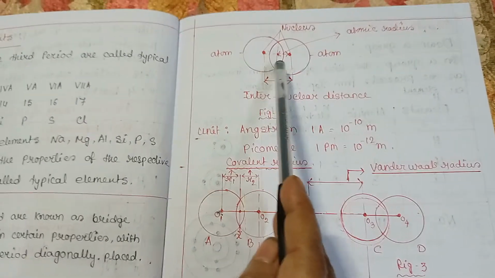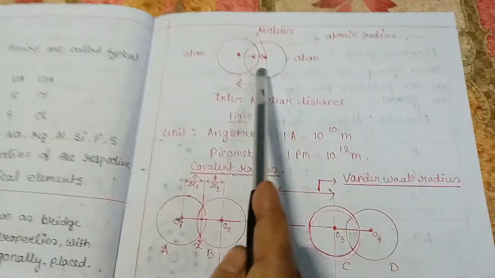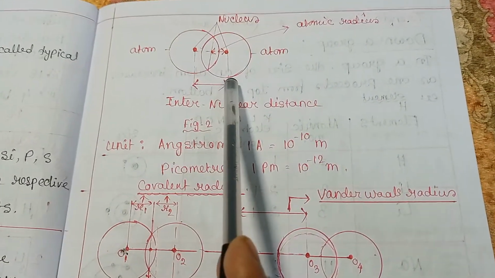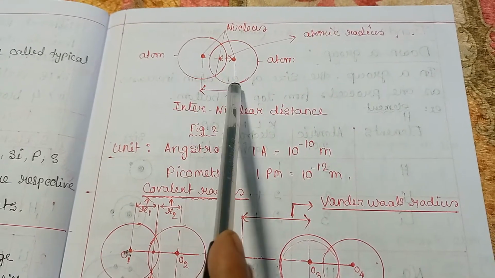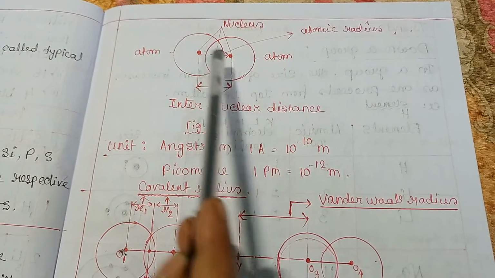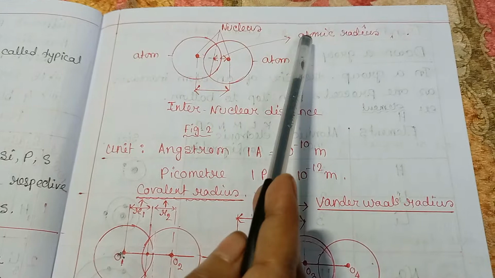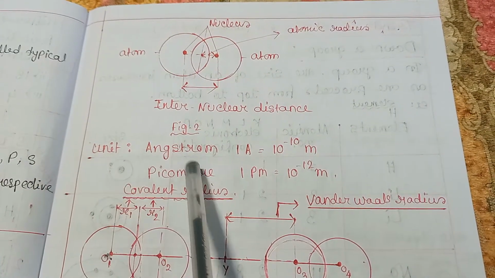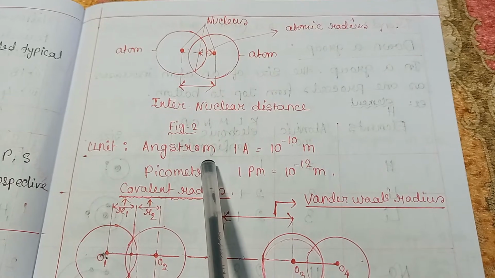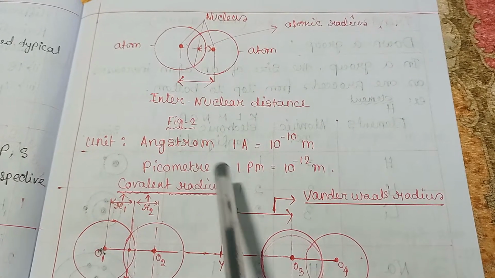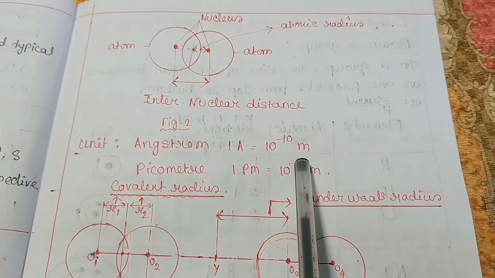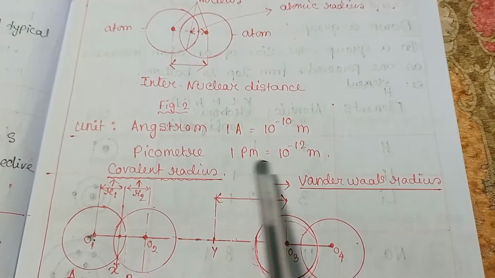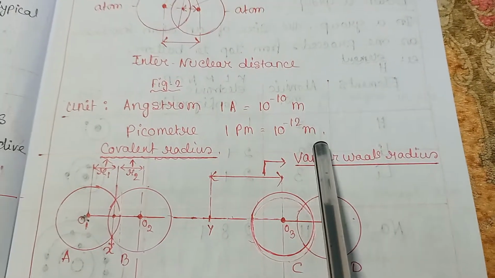Atomic radius can also be defined as half the internuclear distance between two combined atoms in a molecule. See this internuclear distance between two atoms, and from this to this is known as atomic radius. The unit of atomic radius is angstrom or picometer. 1 angstrom is equal to 10 to the power minus 10 meter, and 1 picometer is 10 to the power minus 12 meter.